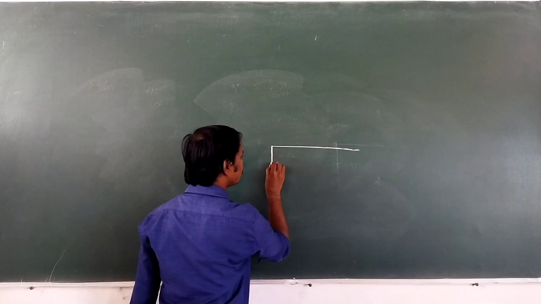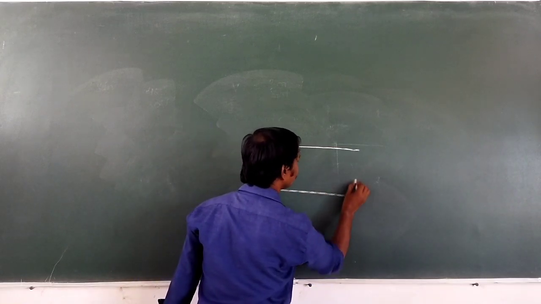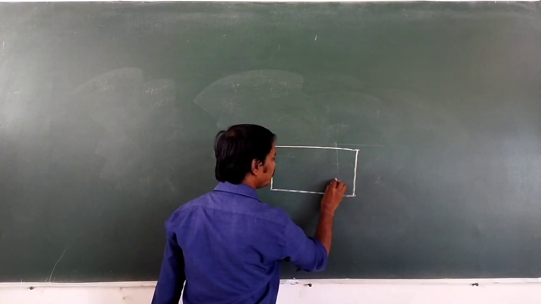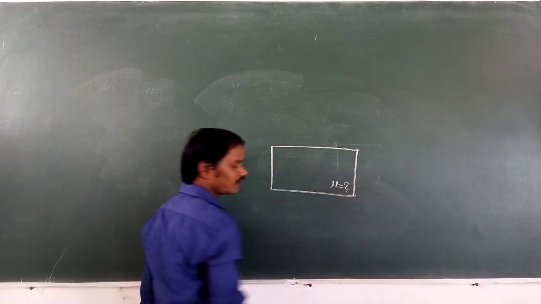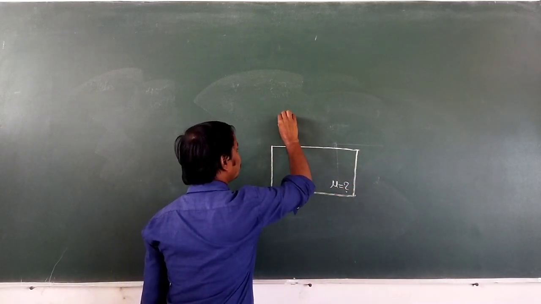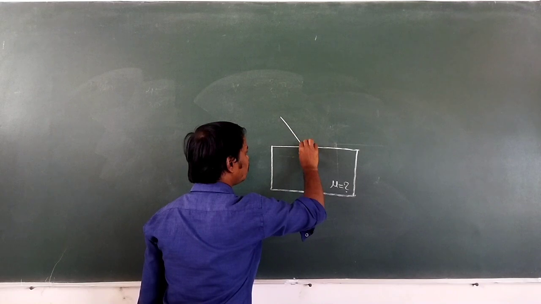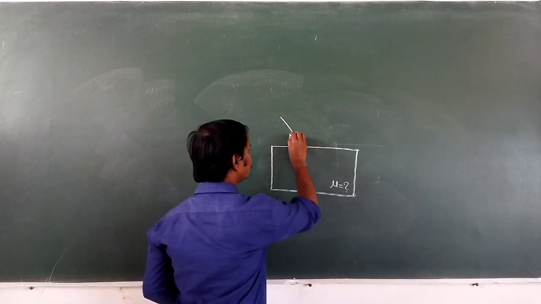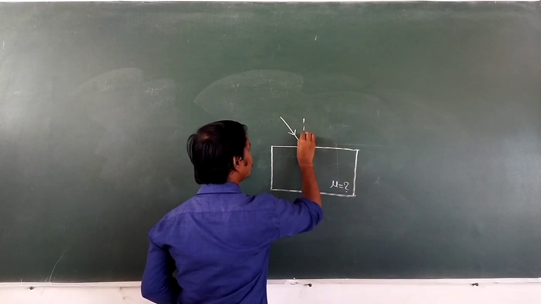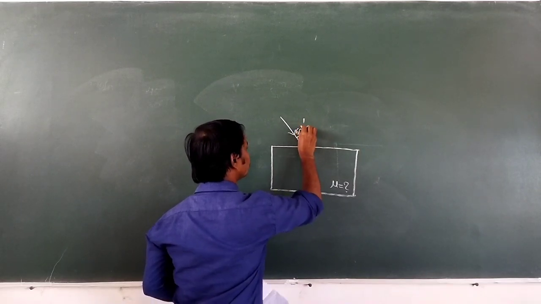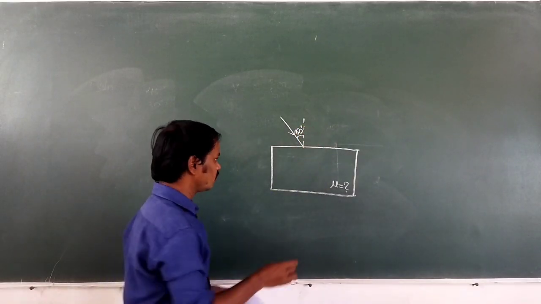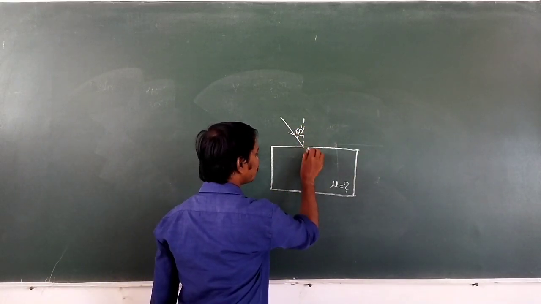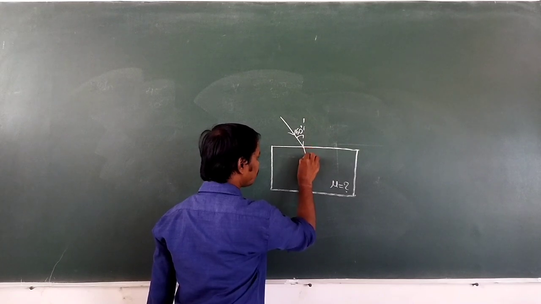Let us consider this is glass. Its refractive index we have to find, means we have to find the mu. Then a ray of light traveling from one medium to glass medium. So here the angle of incidence, how much given? The angle of incidence given is 60 degree.